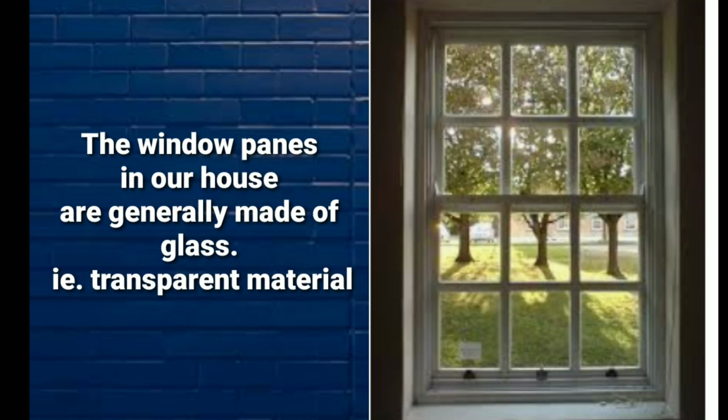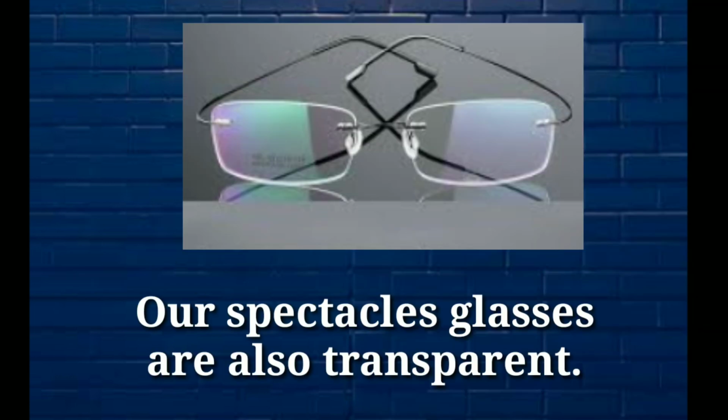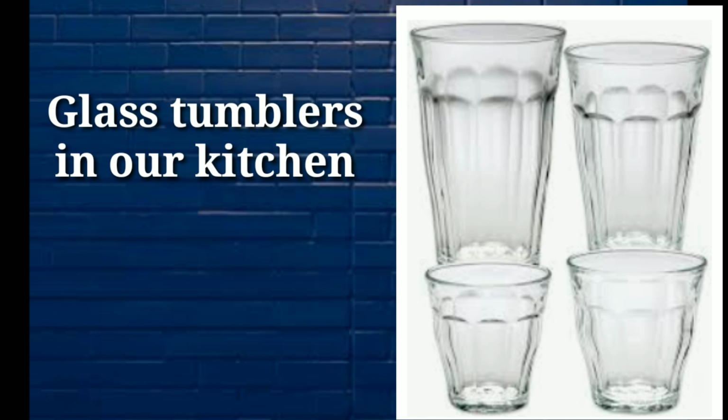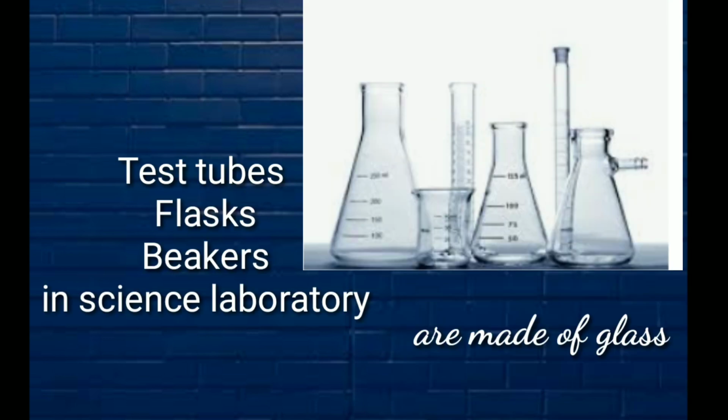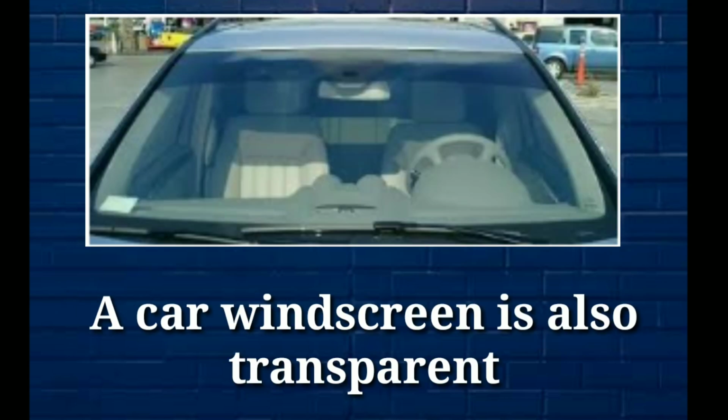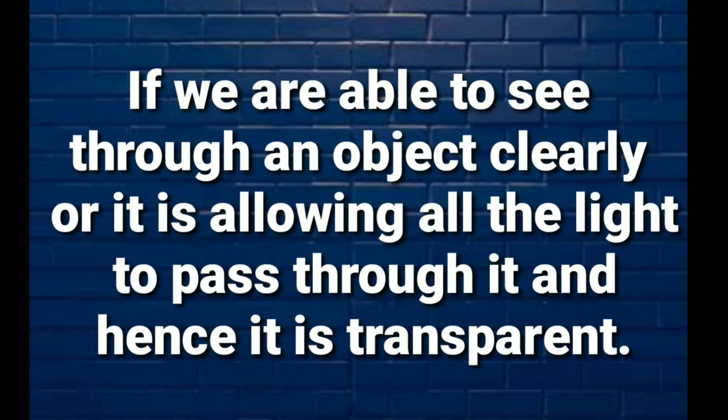The window panes in our homes are usually made up of transparent glass. Our spectacle glasses are also transparent. Glass tumblers in our kitchen are also transparent objects. The test tube, flask and beaker in the science laboratory are also transparent. A car windscreen is also transparent material because it is made up of glass. If we are able to see through an object clearly, it is allowing the light to pass through it, then we can say that it is a transparent object.